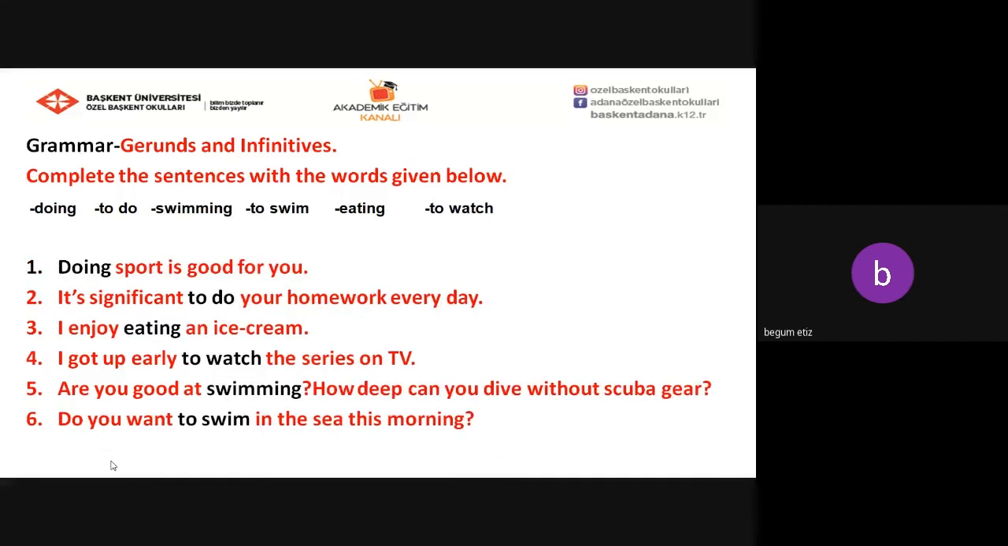Can we say that doing sport is good for you? It's significant to do your homework every day. I enjoy eating an ice cream. I got up early to watch the series on TV. Are you good at swimming? How deep can you dive without scuba gear? Do you want to swim in the sea this morning? So we have completed the sentences with the words given below.